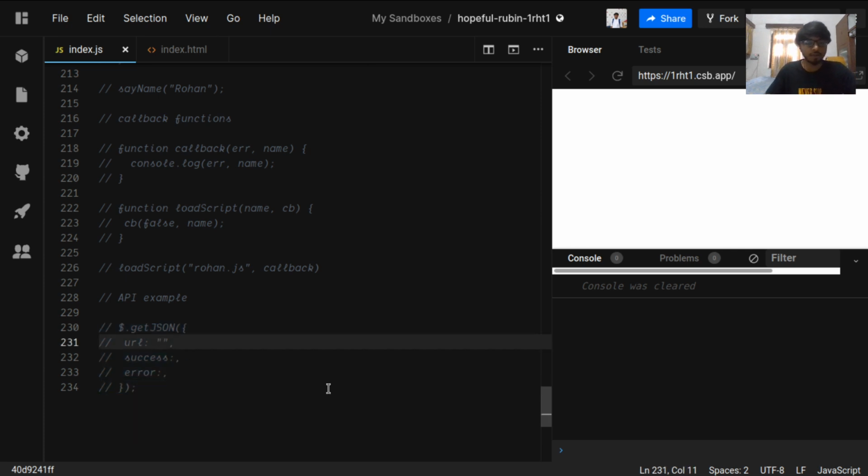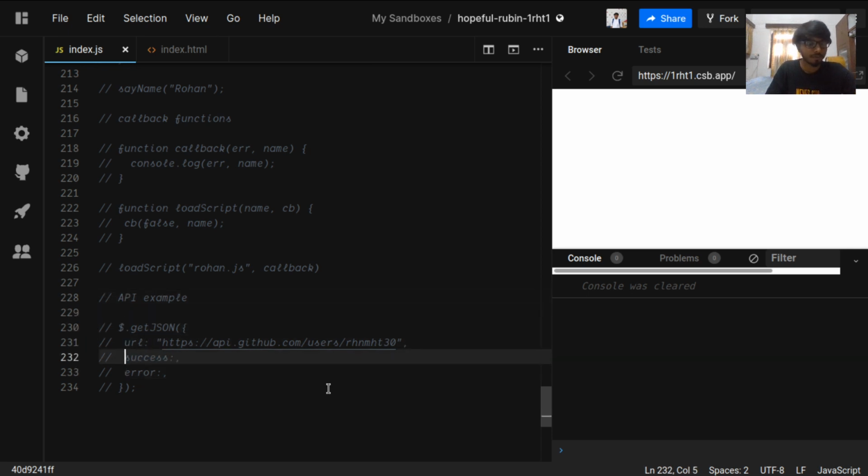So we can use the URL api.github.com/users/rhnmst30. It will go to this URL, and there is a success key inside this.